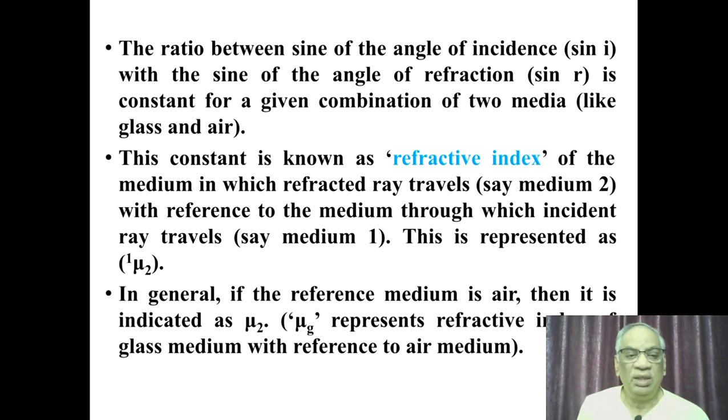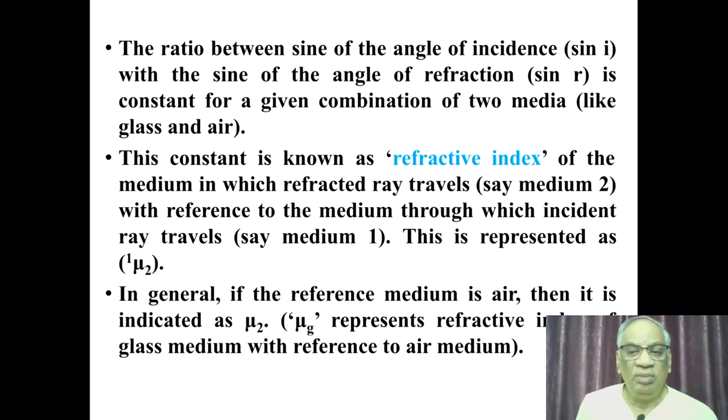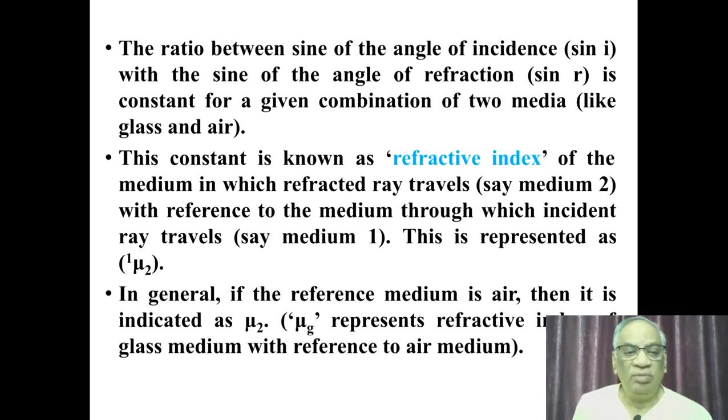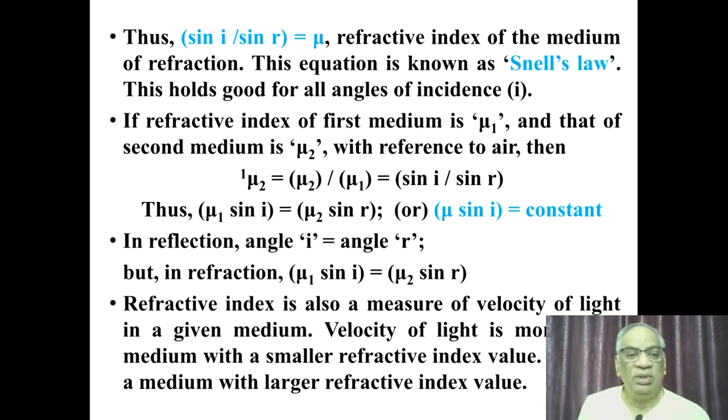This constant is known as the refractive index of the medium in which the refraction is taking place with reference to the medium through which the incident ray travels, say medium 1. And this is represented as 1 mu 2. 1 mu 2 means it is the refractive index of medium 2 with reference to medium 1. In general, if the reference medium is air, then it is indicated as mu. Thus, sin I by sin R is equal to the refractive index indicated as mu. This equation is known as Snell's law. This holds good for all angles of incidence.